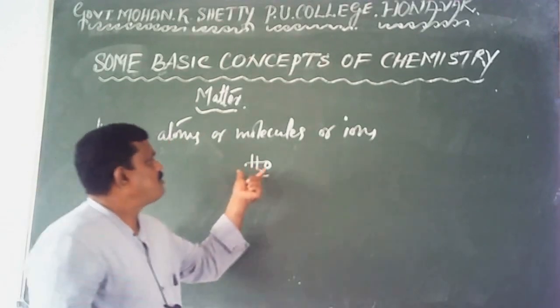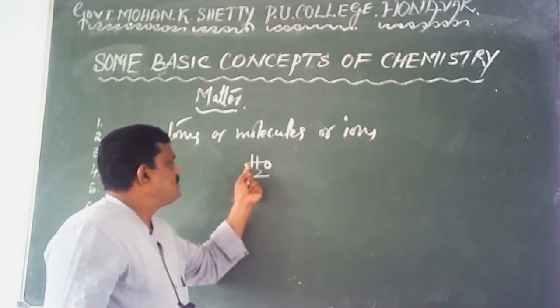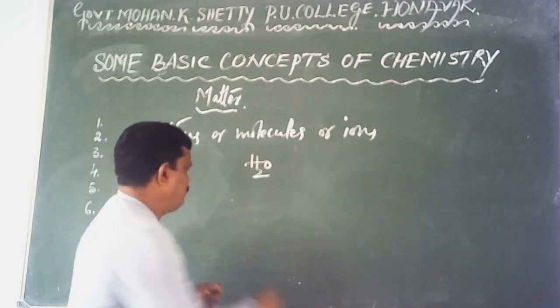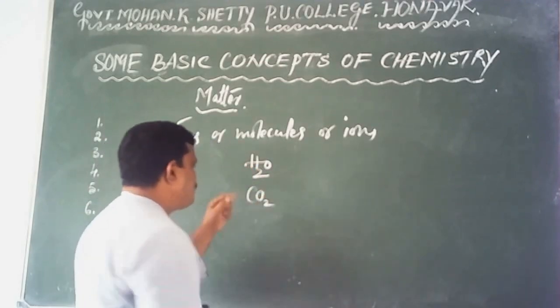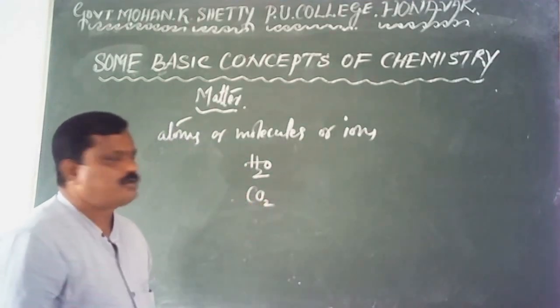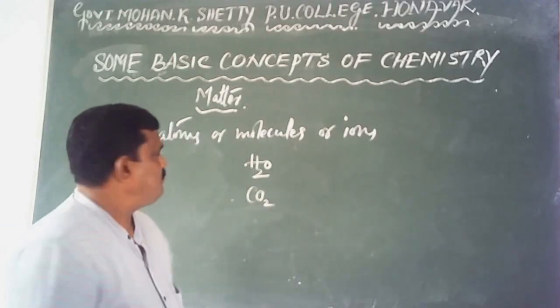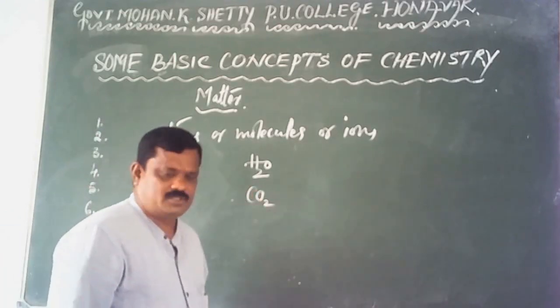You see here, this molecule is made of two hydrogen atoms and one oxygen atom. CO2, it's a molecule of carbon dioxide. This molecule is formed by the combination of one atom of carbon and two atoms of oxygen.